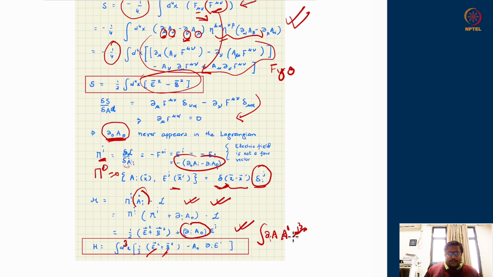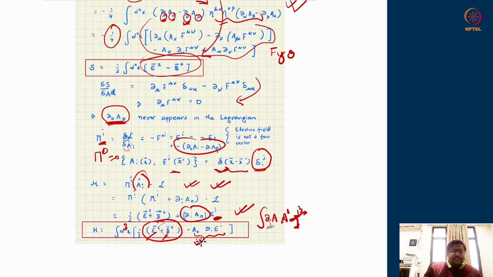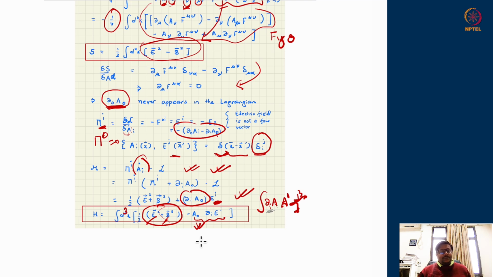Again, use the method of converting the derivatives into a total derivative, and on a0 you can flip this, the derivative on a0, into a derivative on the Eis coming along with it. So use again the same method which we did. Flip the derivative using a total derivative term, and you will get the total Hamiltonian. Apart from the total energy density, it contains an extra term, which is very useful, as we will see later on, in identifying a proper gauge and other things. And in that case, what would be the total Hamiltonian?